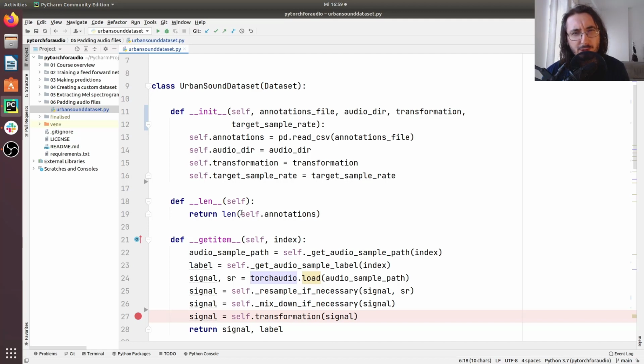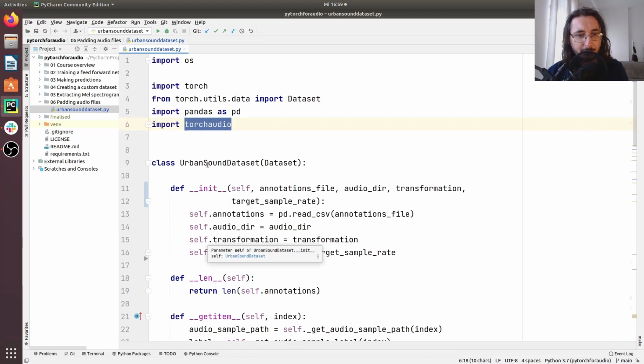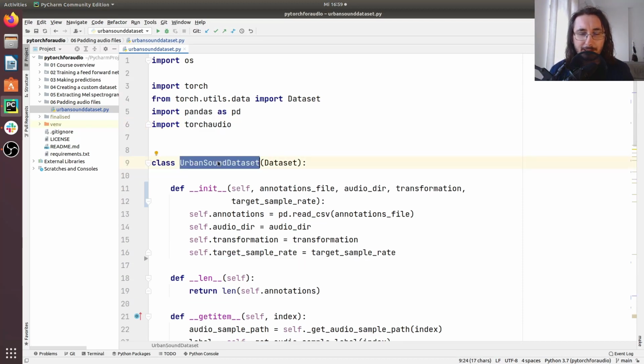So why do we need to do this? Well, it turns out that when you deal with real-world audio datasets, like for example the UrbanSoundDataset that we are using in this series, you have data samples that have different durations or different number of samples. The problem is that with most deep learning architectures, what you want to have is training data that is fixed in its shape.